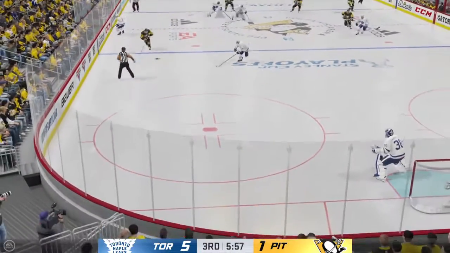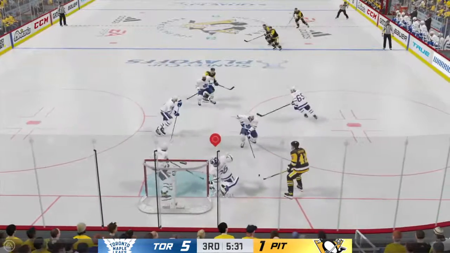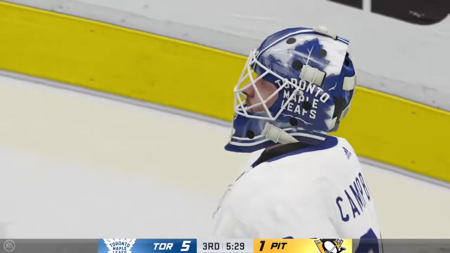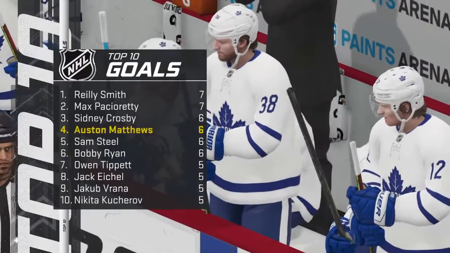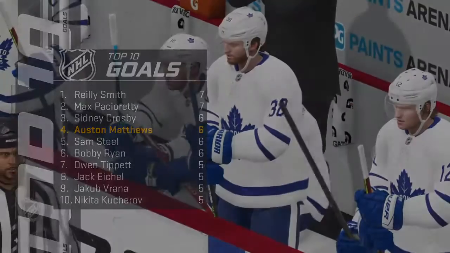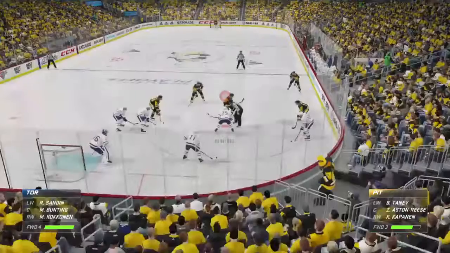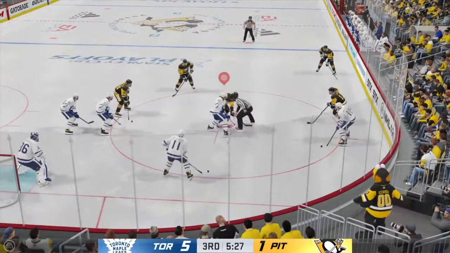Kapanen. Here's Kasperi. Kapanen breaks in. Chance. He's stopped by Campbell. Robbery there on Kasperi Kapanen with 5:29 left. And Austin Matthews moving up the goal chart now. He has 3 on the night. He's at 9 now. I don't know why it's showing 6, but he's at 9 now. And he's just something else at the moment.